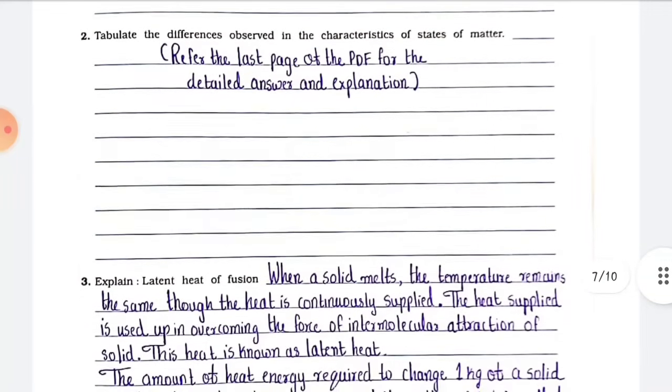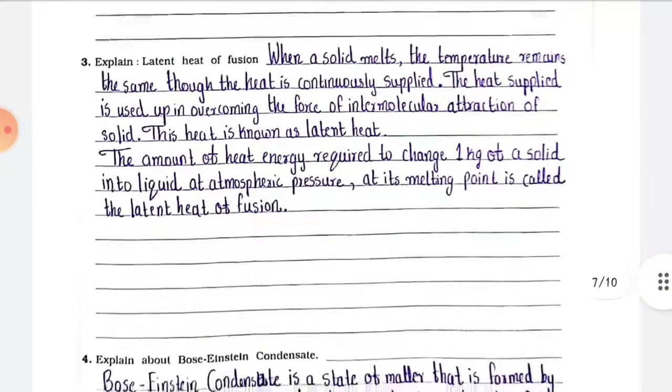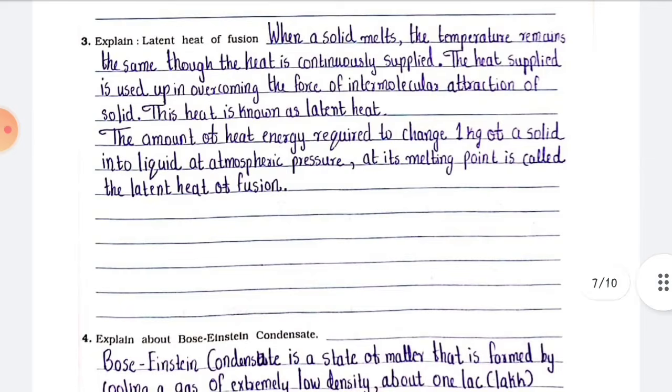Next, number 2. Tabulate the differences observed in the characteristics of states of matter, and this answer I have attached at the end of this PDF, so we will see in the end. Next, let's move to question number 3. Explain latent heat of fusion. Answer: when a solid melts, the temperature remains the same though the heat is continuously supplied.